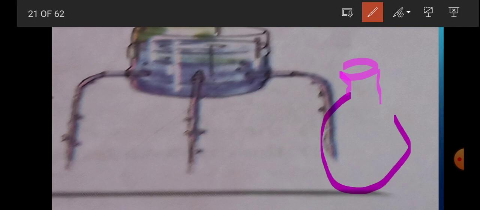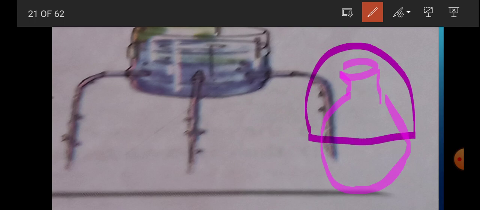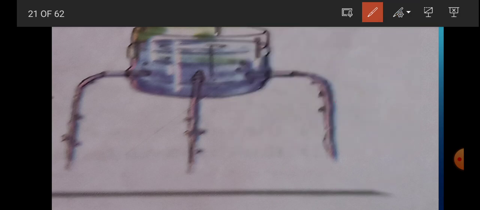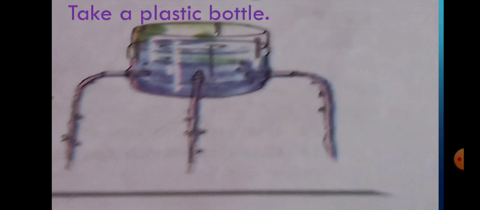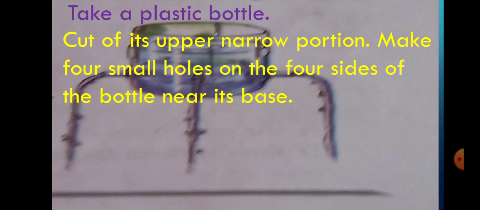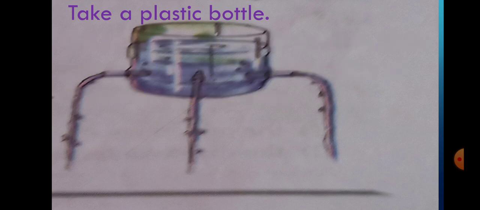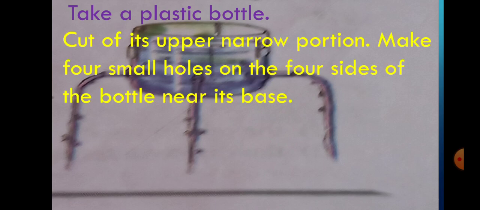Take a plastic bottle, cut its upper portion. Only use the base. Take a plastic bottle, cut off its upper narrow portion, and make four small holes. Here are 1, 2, 3 and a fourth on the backside. Then take a spent refill.